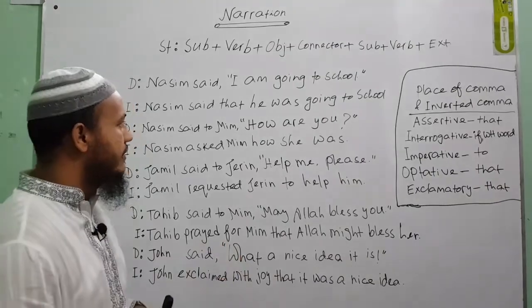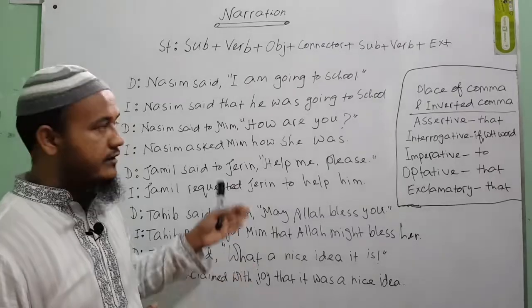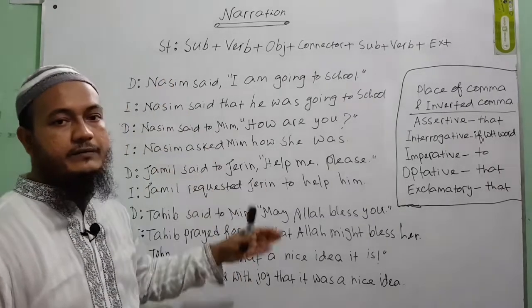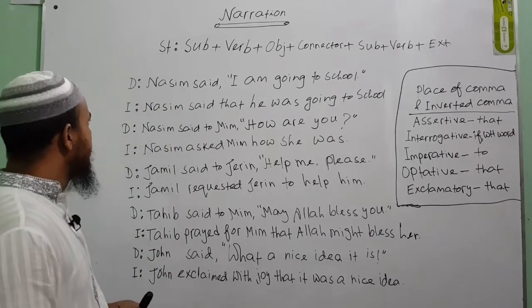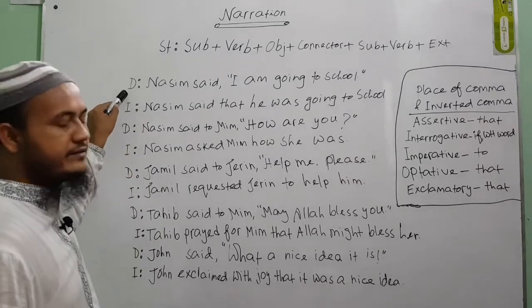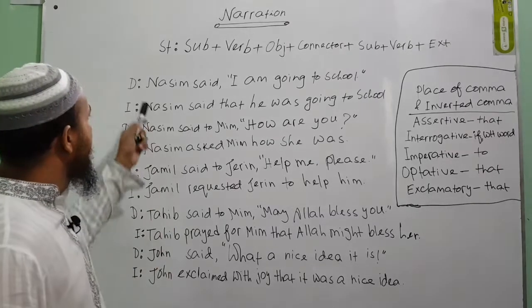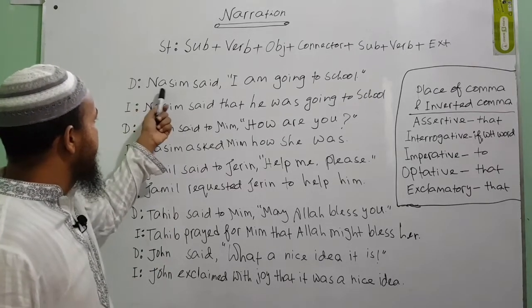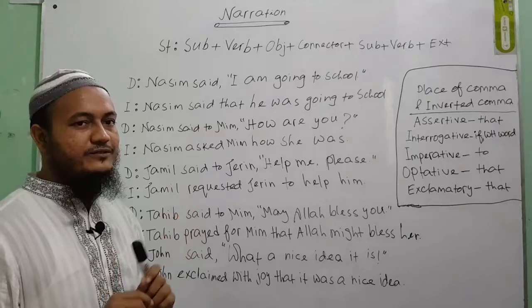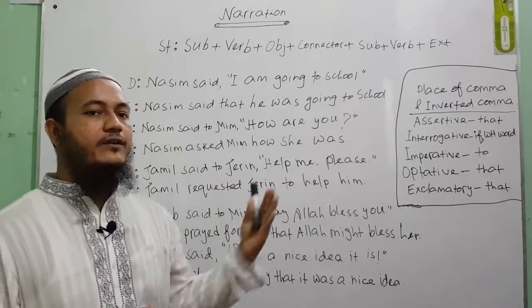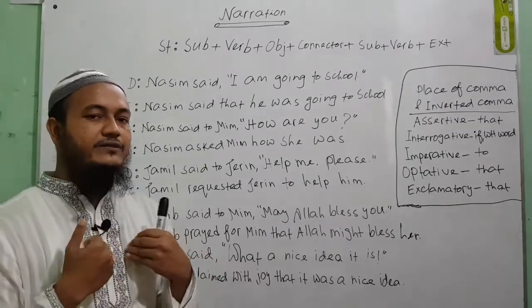Is that clear? Okay, now we are going to solve some sentence narrations of assertive, interrogative, imperative, optative, and exclamatory sentences. Let's do it together. In the first example, D means direct narration and I stands for indirect narration. The first sentence is: Nasim said, I am going to school. Nasim is the speaker, but there is no listener. If you see there is no listener or object, you will have to take yourself as the object.